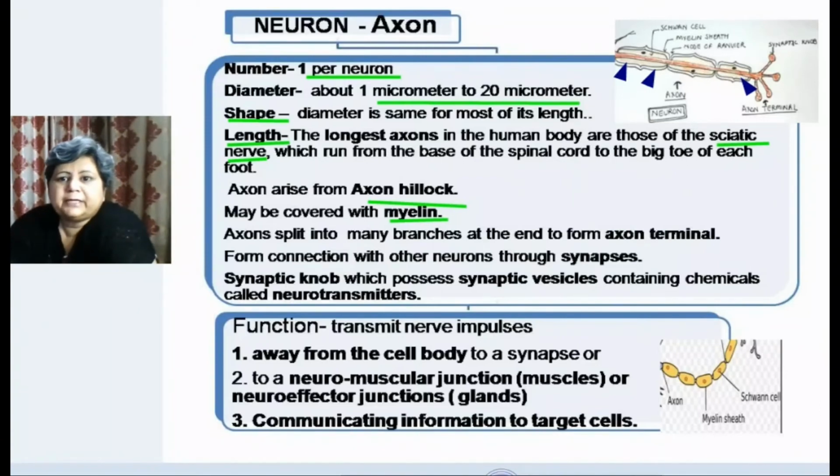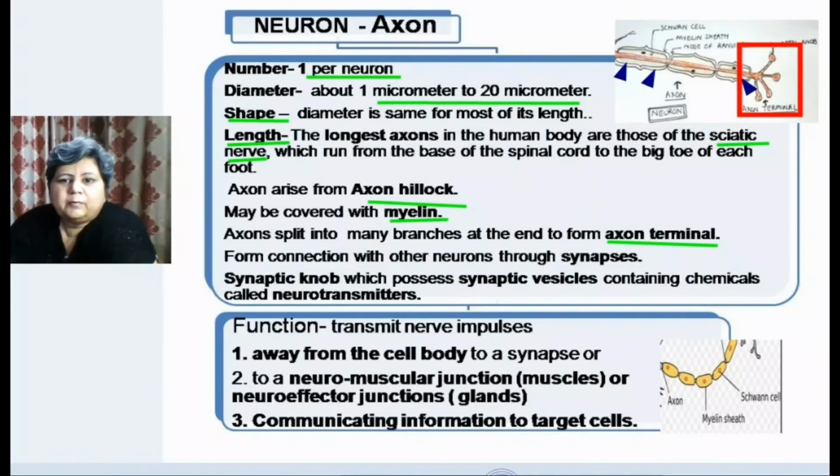Axons split into many branches at the end to form the axon terminal. So this part in which the neuron forms a branching is called the axon terminal. And what is its function? The axon terminal forms connections with other neurons through synapses. So this is the part where it can get connected to other neurons.